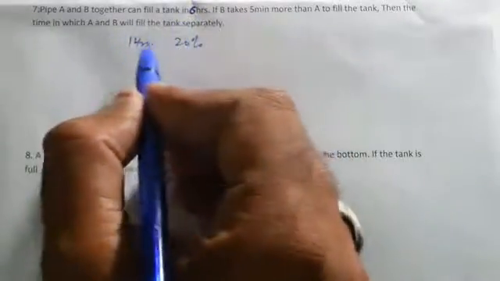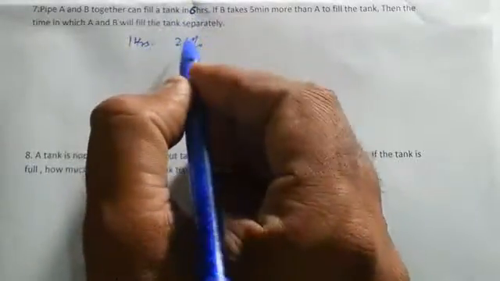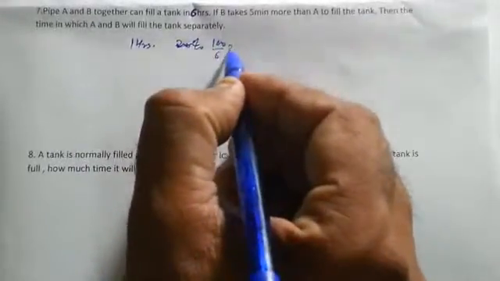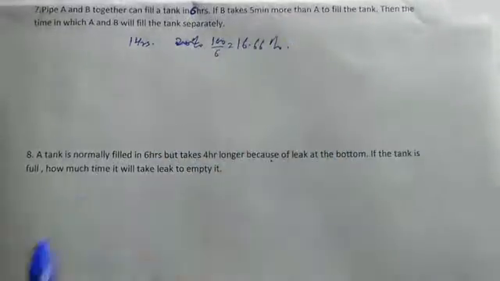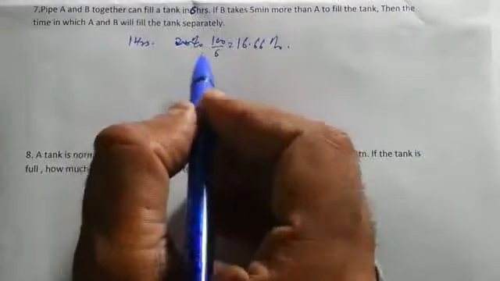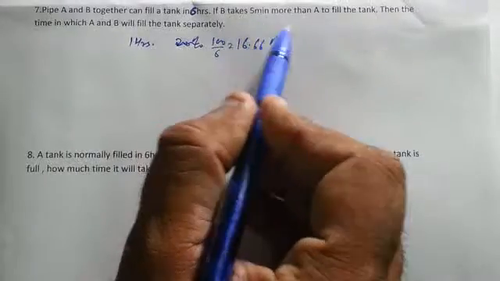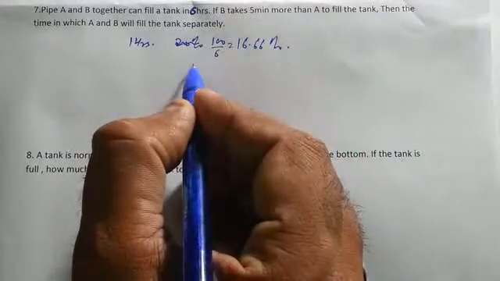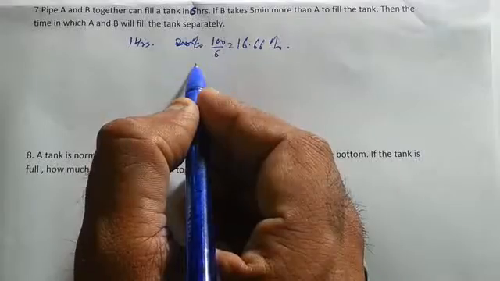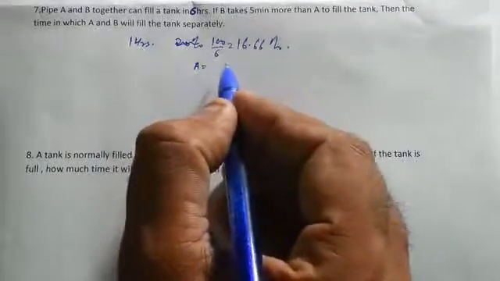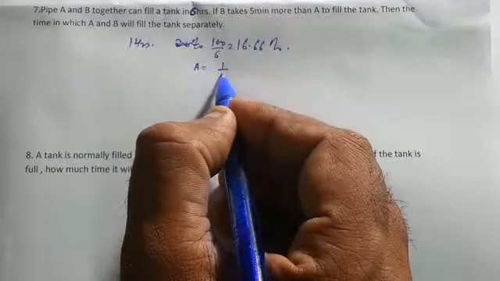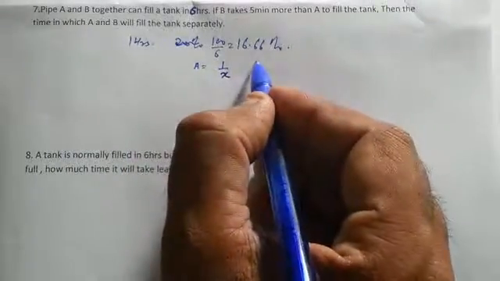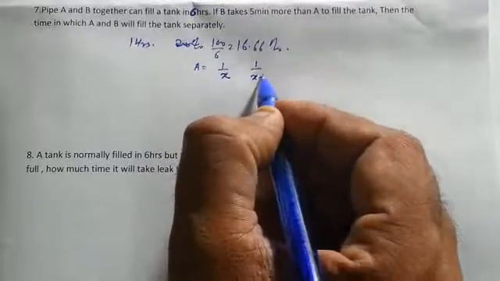Okay. So in 1 hour, how much work will be done? It will be 100 upon 6, and that becomes 16.66%. Correct? So this much work is done in 1 hour. Now it is given that B takes 5 minutes more than A to fill the tank. So that means if A in 1 hour can do this much of the work, then B takes 5 minutes more.